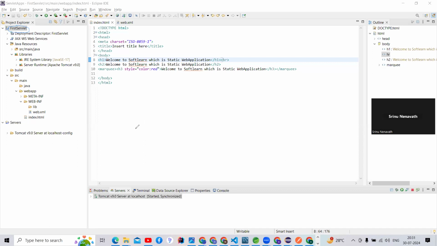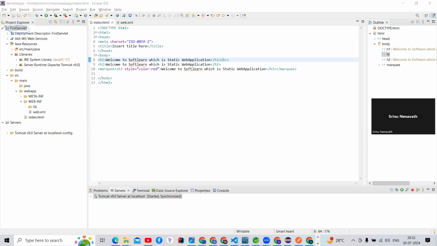When I click on Run on Server, at that moment there is a servlet container, guys. Who will manage this application? The servlet container. Who manages a JDBC application? Execution starts from the main method, and the JVM executes it. But here, who starts the execution, guys? The servlet container starts.